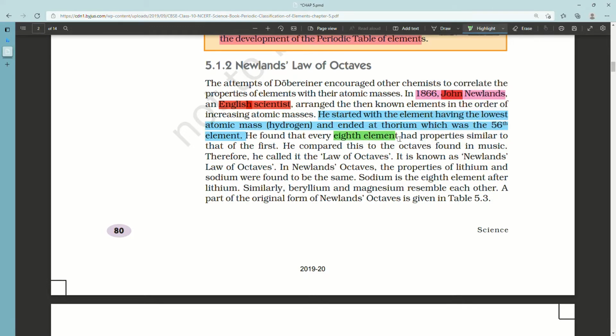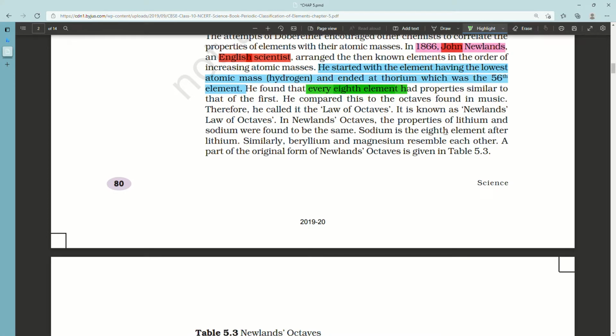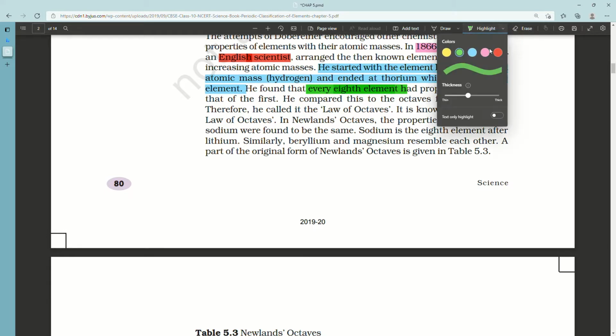In Newlands' octaves, the properties of lithium and sodium were found to be the same. Sodium is the 8th element after lithium. Similarly, beryllium and magnesium resemble each other. A part of the original form of Newlands' octaves is given in table 5.3. As you can see, you don't technically have to remember each and everything.